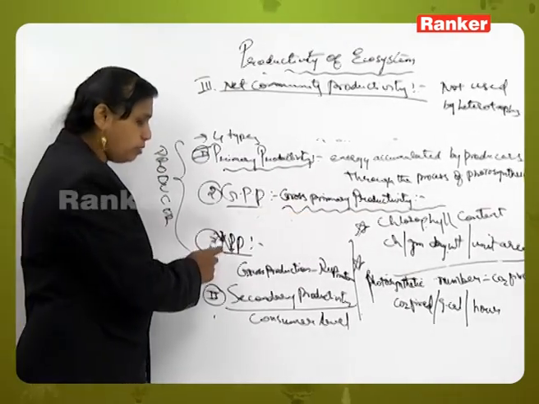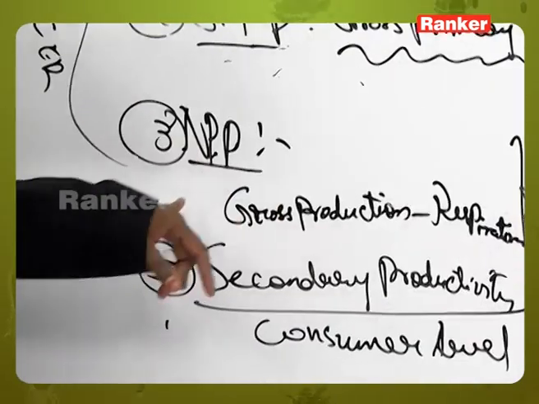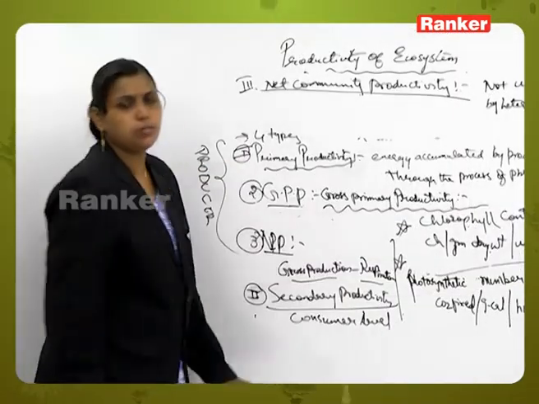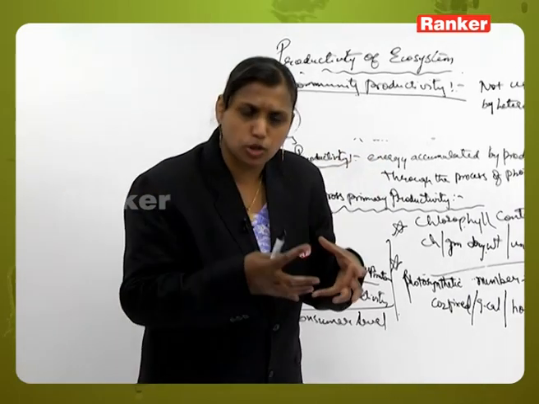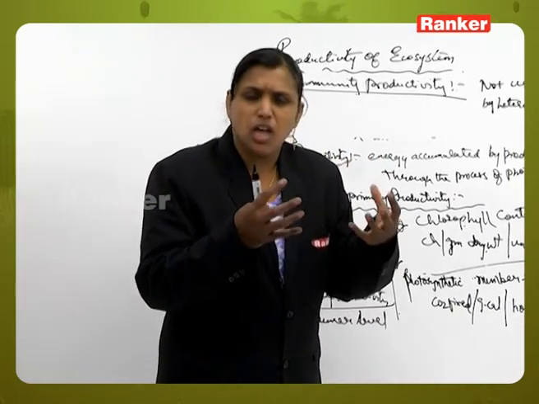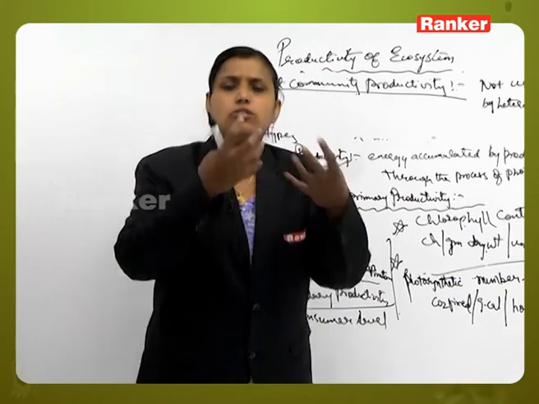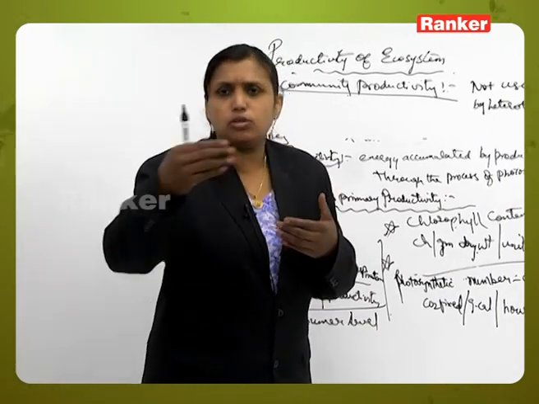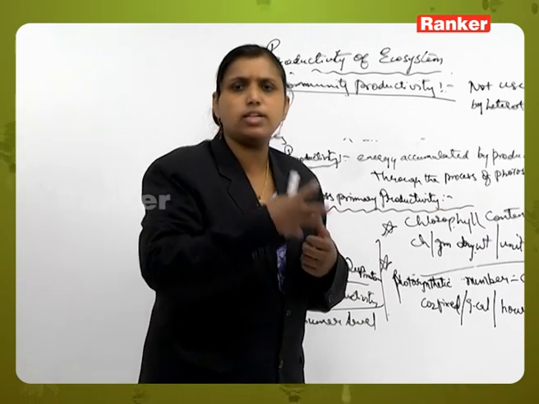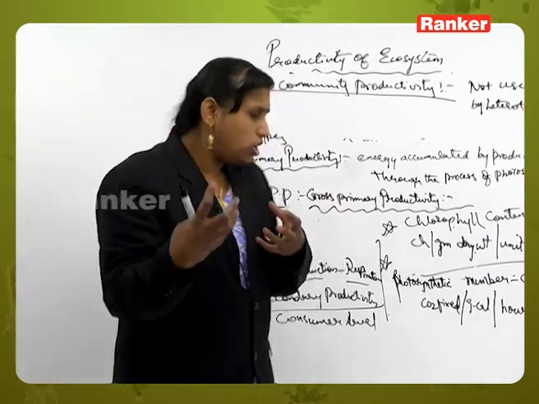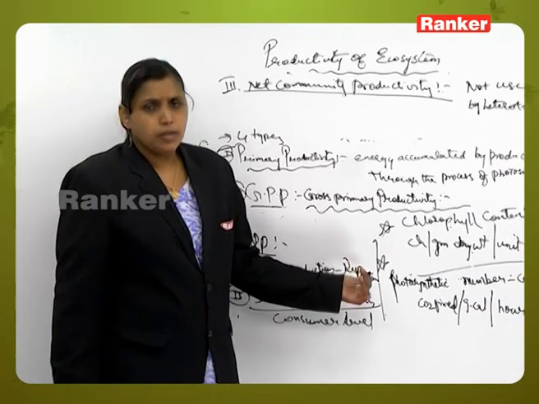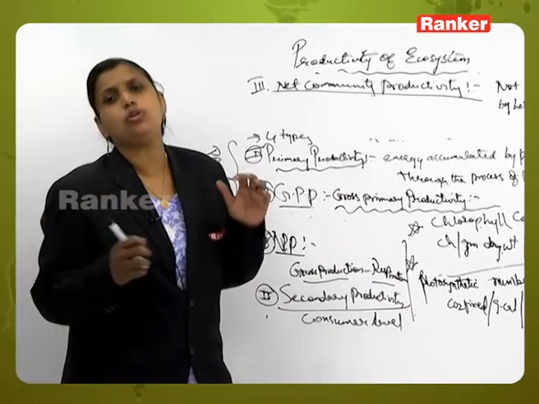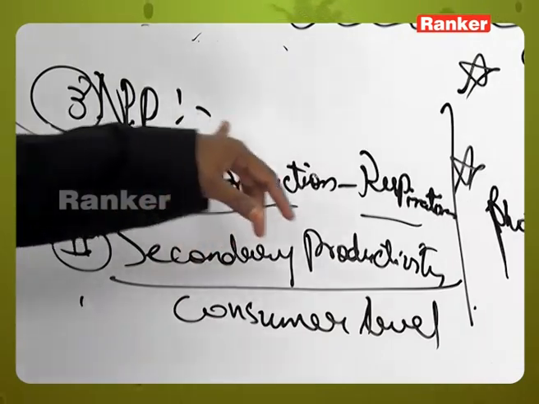Now when it comes to NPP, net primary productivity, it is nothing but the gross production minus the respiration. Means out of the total energy accumulated in a particular producer, if I am taking 10 kgs of energy, I am not utilizing all 10 kgs. Out of 10 kgs, a few kgs are utilized by decomposers, a few kgs are utilized by some metabolic processes. Here, for metabolic processes we are taking respiration. So the total energy minus the amount of energy utilized in respiration is called net primary productivity.